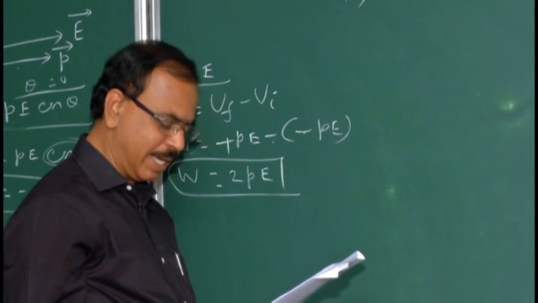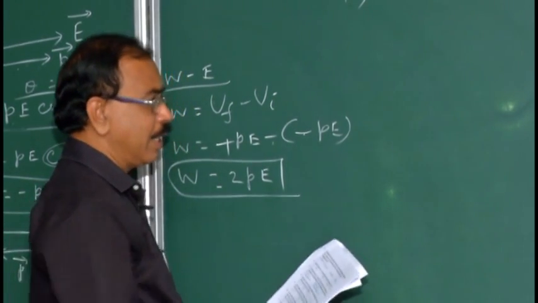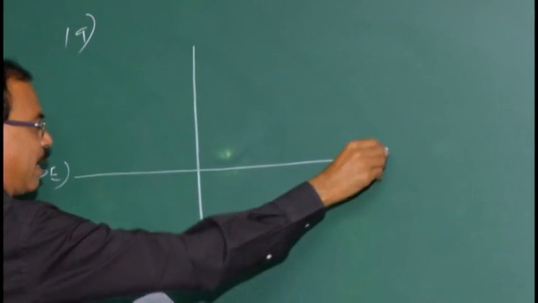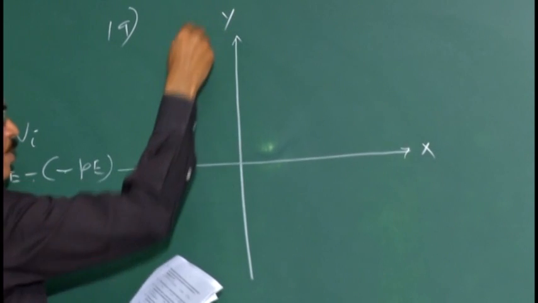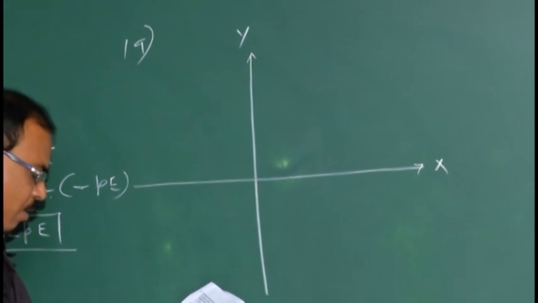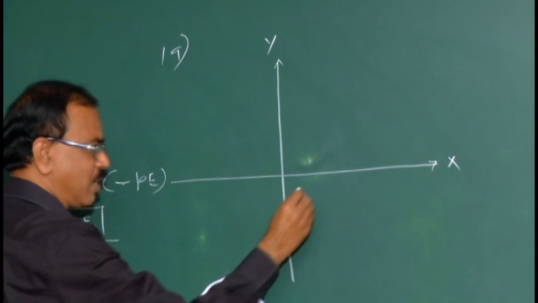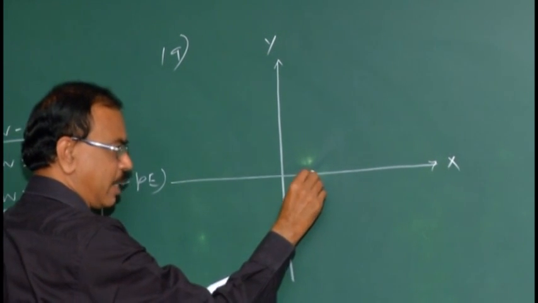Two charges of magnitude plus 4q and minus q are located at points a, 0, with the x coordinate and y coordinate given. So let us better draw it. Let this one be the x-axis, this one be the y-axis. Two charges plus 4q and minus q are located at points a, 0.